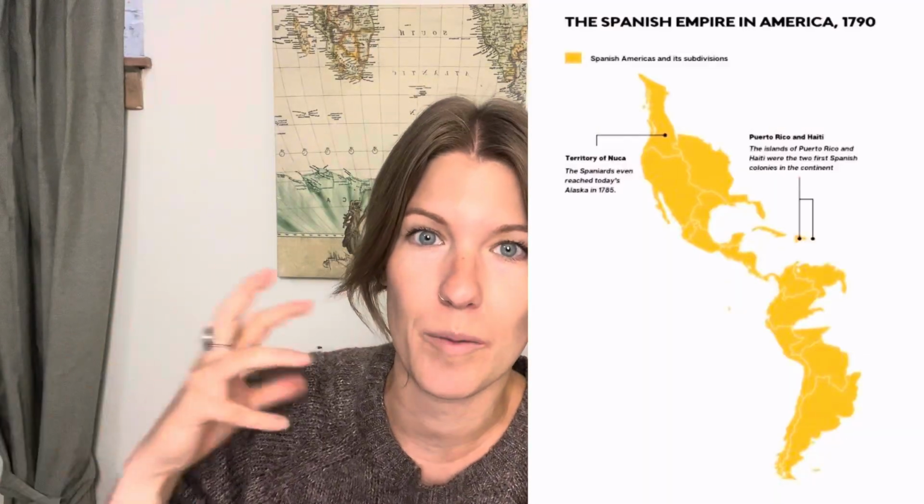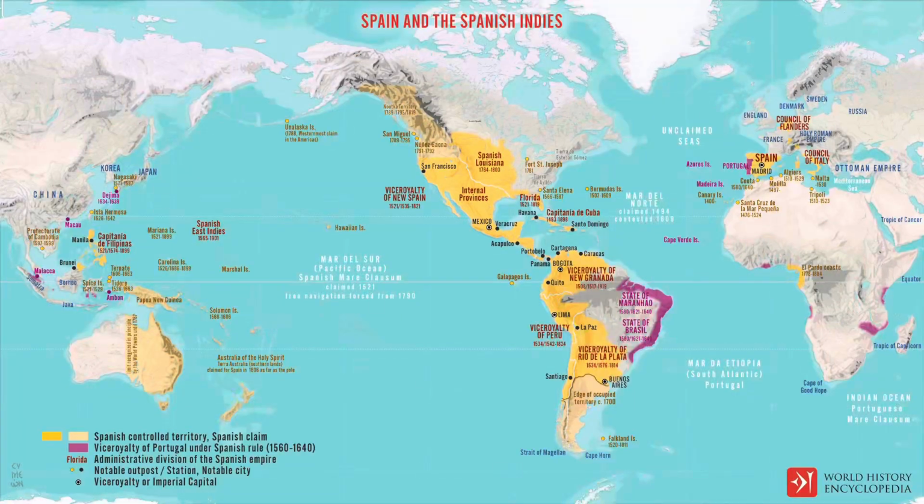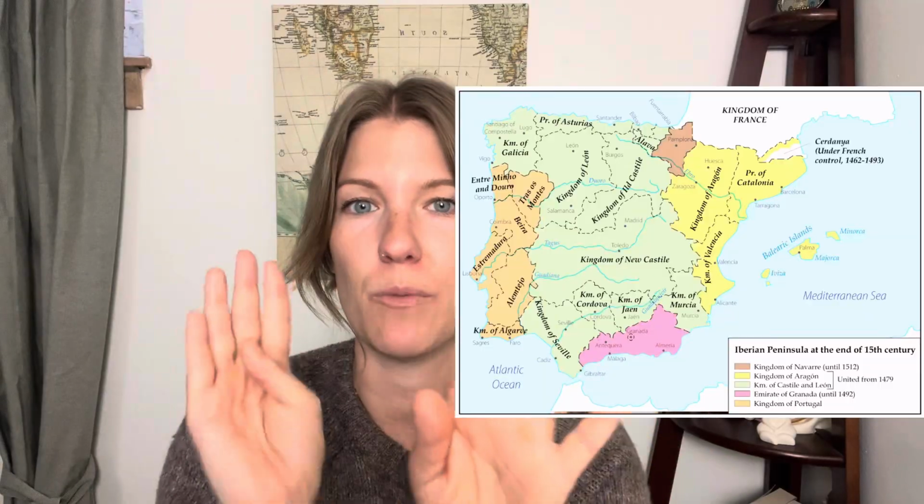Spain is the dominant empire in the Americas. They established colonies in North America, in the Caribbean, and in South America. And not only that, they established a colony in the Philippines, named after, you guessed it, Philip II, which means that they have a truly global trade network. And what are they doing with the trillions of dollars in gold and silver bullion and also actual resources that they are extracting from their colonies? Funding wars.